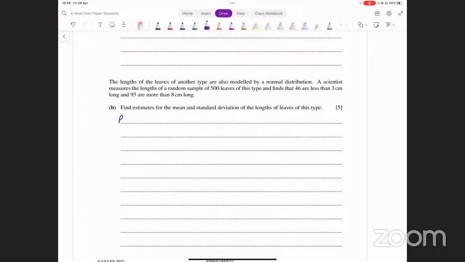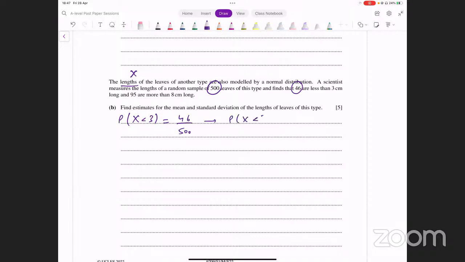This is probability of x less than 3 centimeters. यहाँ पे इसकी लेंथ को हम x कह रहे हैं, right? तो less than 3 centimeter लेंथ की क्या probability है? Out of 500, 46 ऐसे हैं जिनकी लेंथ less than 3 centimeter है. तो probability क्या होगी? अगर एक random sample इसको assume करें, 500 में से 46 अगर less than 3 centimeter है, तो probability क्या होगी? 46 over 500.